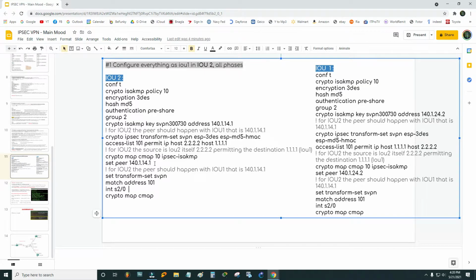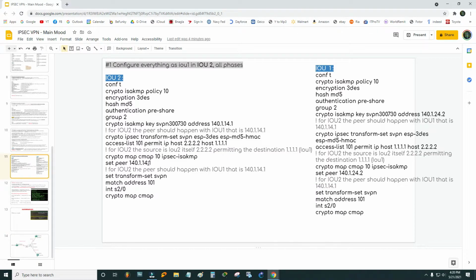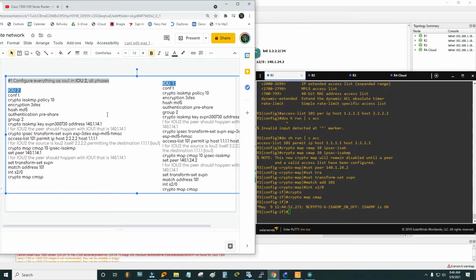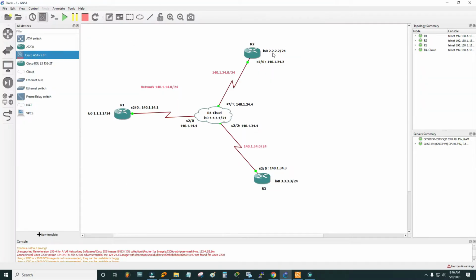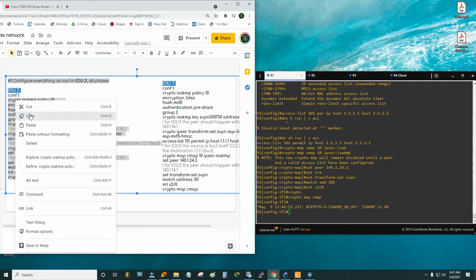So the IP address for router 1 is again 141.14.1, which is exactly here. Everything else is the same. It has to be the same, otherwise the IPSEC will not be established. The same crypto ISAKMP policy 10, encryption 3DES, hash MD5, authentication is pre-shared key, and the Diffie-Hellman group is 2. Crypto ISAKMP key, that is the key definition, and then the address is 141.14.1. So for router 2, this is the peering device. Also match address 101, interface S2/0, crypto map CMAP has been applied. I'm just gonna copy this and paste that.